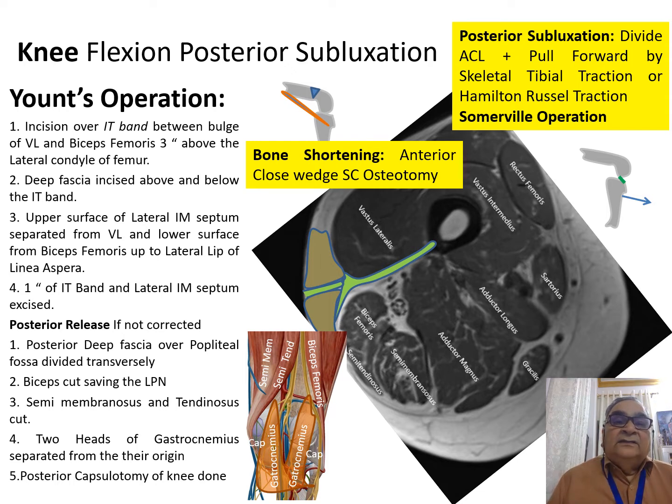Now we have corrected the knee joint contracture, and we are left with quadriceps weakness. So let us now start studying the normal functioning and the effects of the quadriceps weakness.